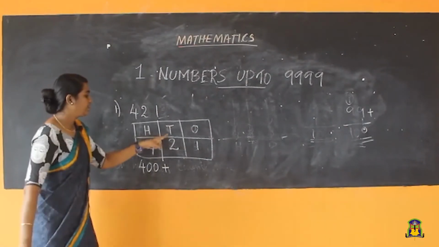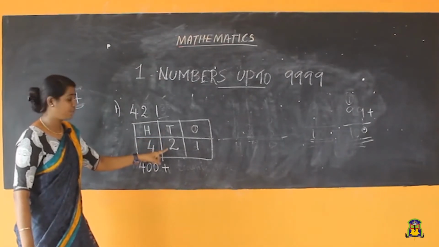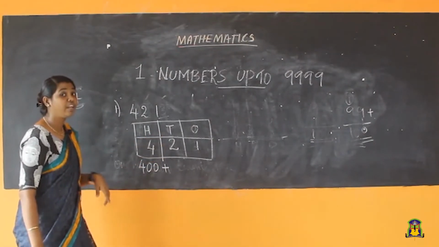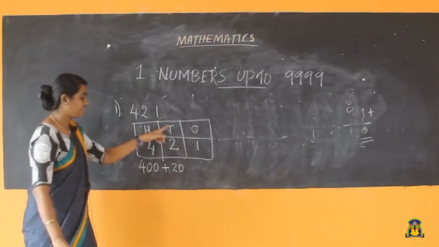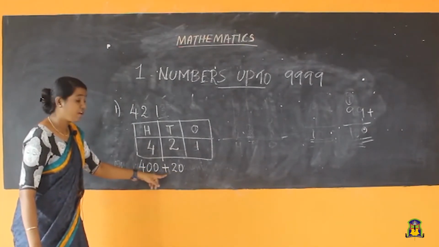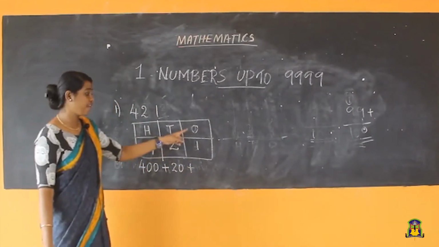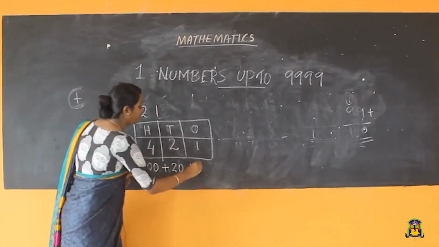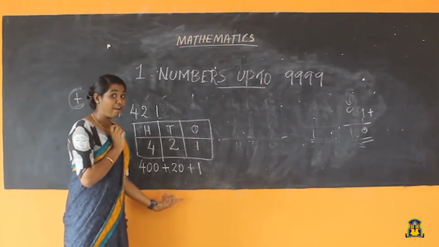Okay, then 2 in the place of tens. How many 2's are here? 2. So 2 tens means what? 20. Then this column is finished. Next we need to put the sign, what? Plus. Again plus. How many ones are here, children? 1. So this is the expanded form.